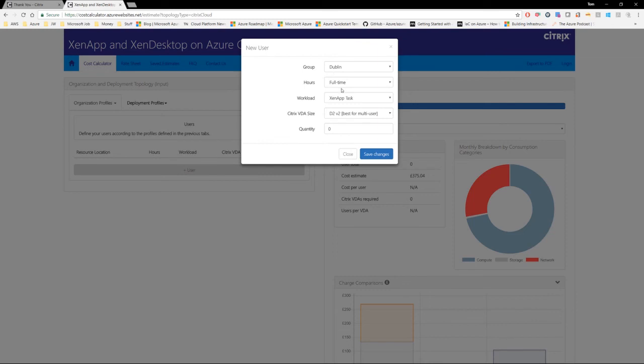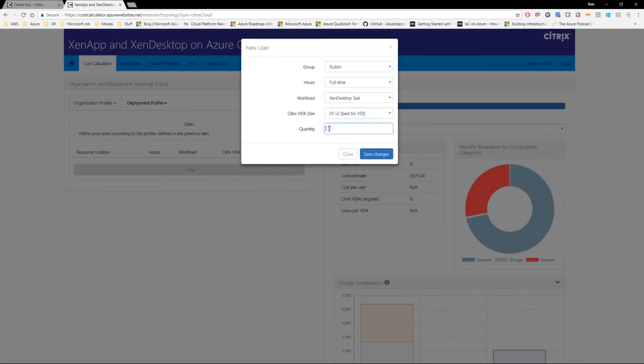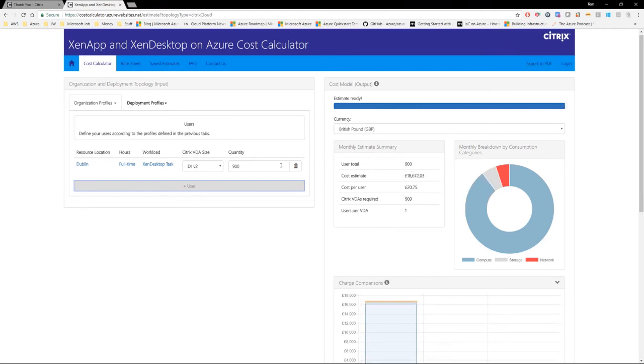Again, it's going to be Dublin full-time. However, I'm going to select the Zen Desktop Task to change to that workload profile. And in this instance, the Citrix VDA size for VDI by Citrix is recommended to be the D1V2. Now I can select any VM size I want, but I'm going to go for the recommendation in terms of the best price per user on the VM, D1V2. And again, I know that I have 900 users. Click on Save Changes, and you will see this value here is significantly different to the Zen App cost. So it's a much easier way to compare the costs if you're building up your estimate.